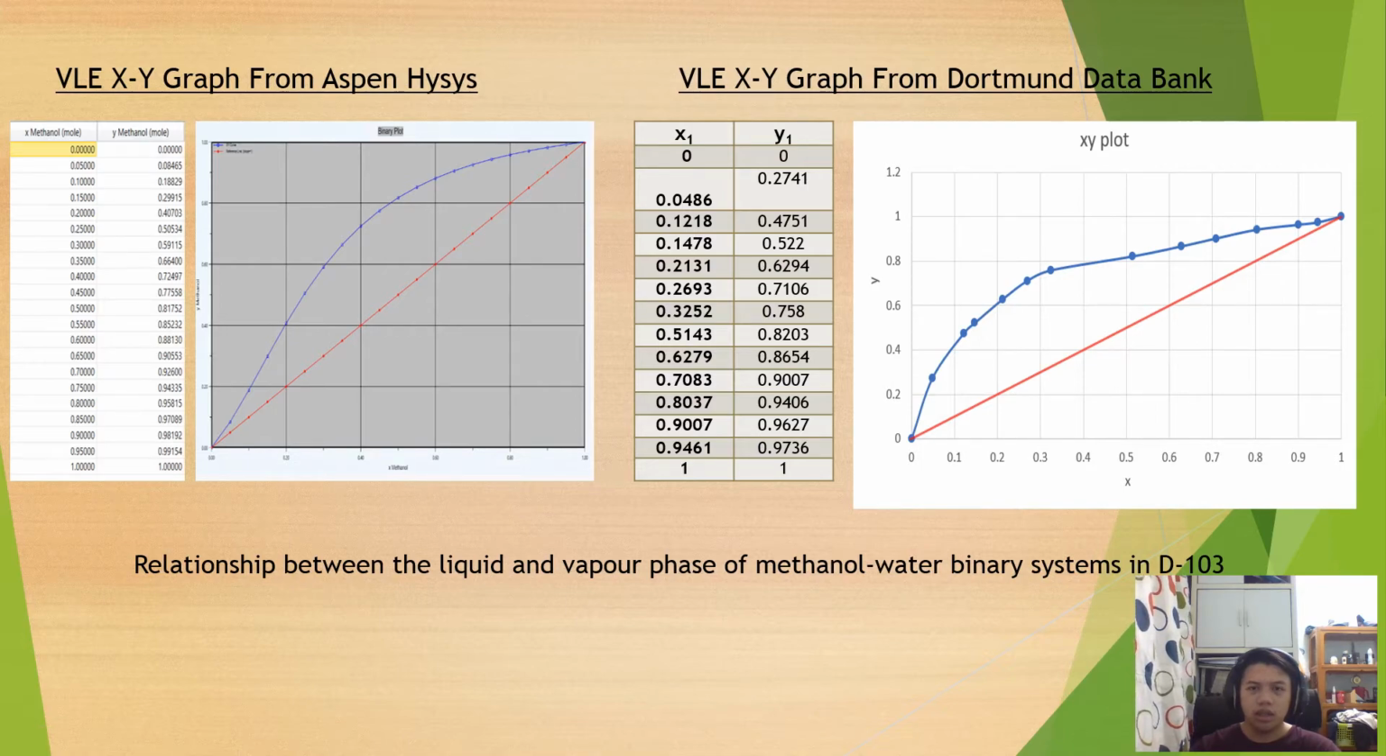50 Celsius. Meanwhile, the red color plot is the 45-degree line signifying the vapor phase has the same composition as the liquid phase of methanol, while the blue line is the relationship between the liquid and vapor phase of methanol.